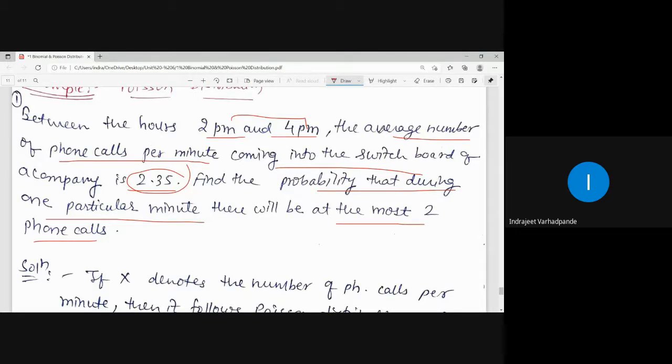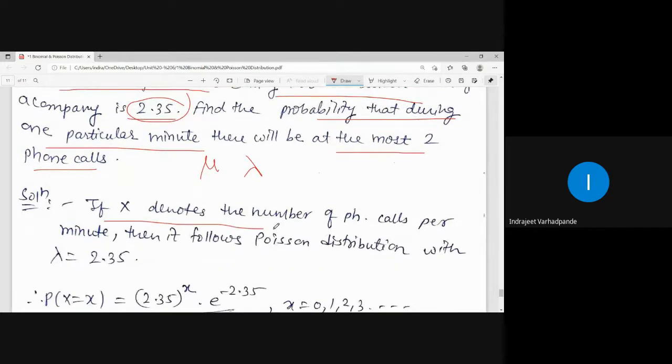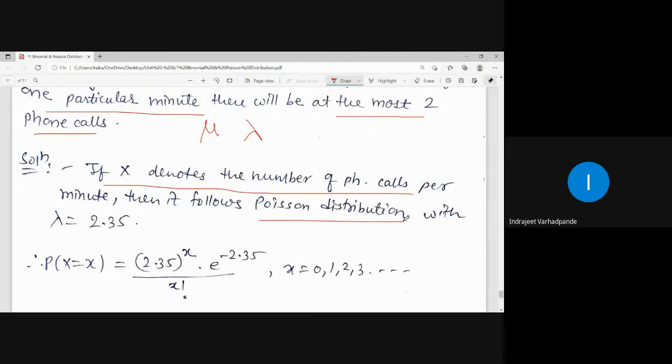See, whenever the average number is asked, average is nothing but mu, which is the mean, which is lambda, and such kind of example will fall under the Poisson distribution. One more thing, between 2 and 4 p.m. per minute, the phone calls are very few, right? So if X denotes the number of phone calls per minute, it follows the Poisson distribution.